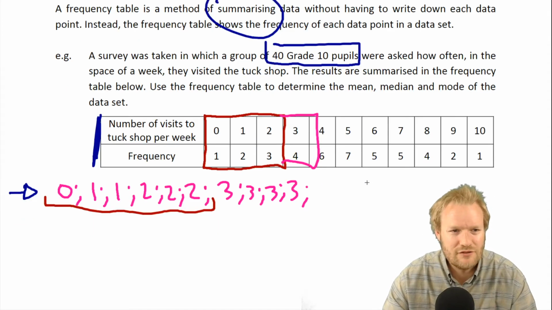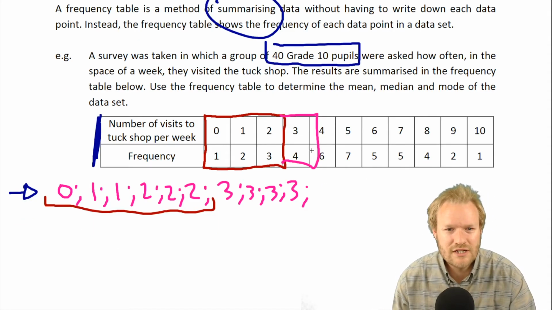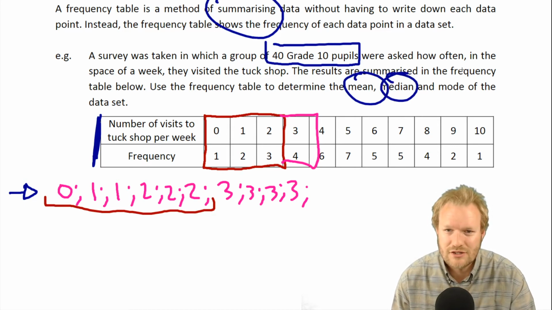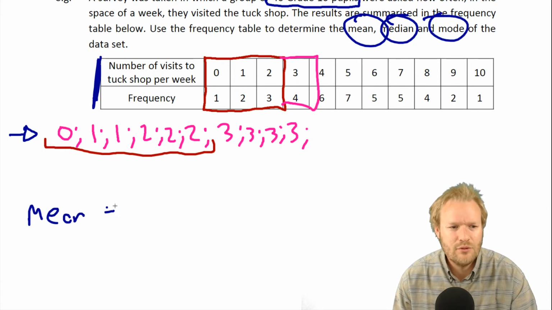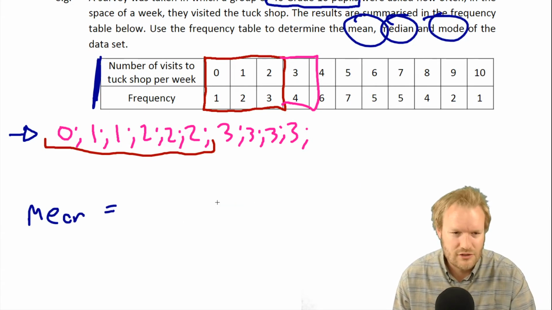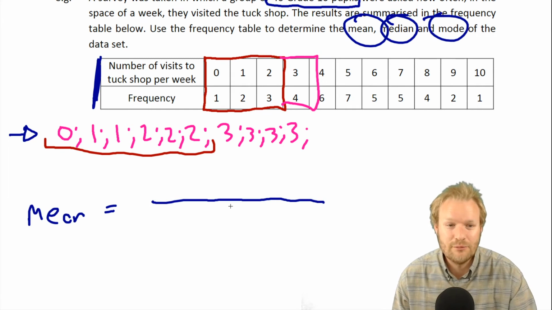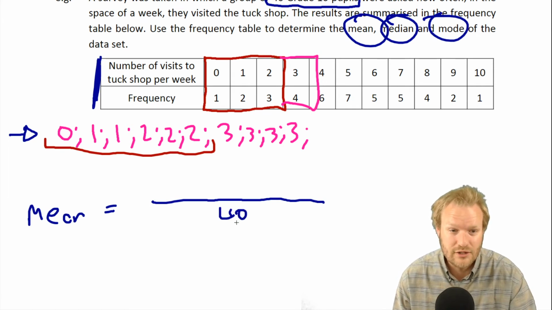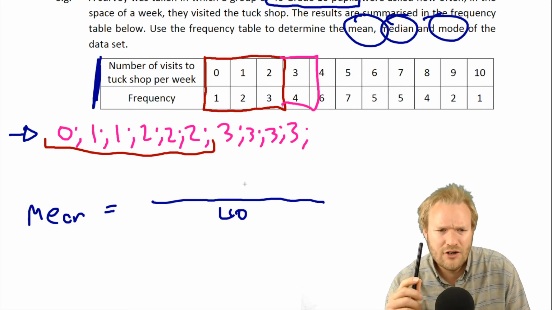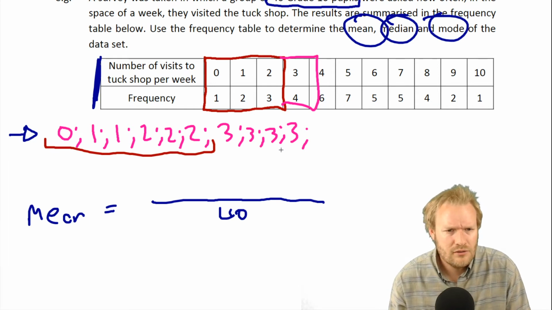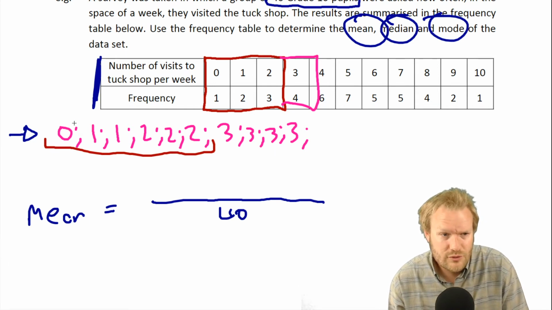Okay, so what do we actually have to do for this? Use the frequency table to determine mean, median, mode, right? Those are three things we're interested in at the moment. So, mean. We know that mean is you add up all the values and you divide it by the number of points. We already said there were 40 data points. What's the idea of how you're going to work out the mean? Well, this is why I started writing it out here, so we can just match up these two.